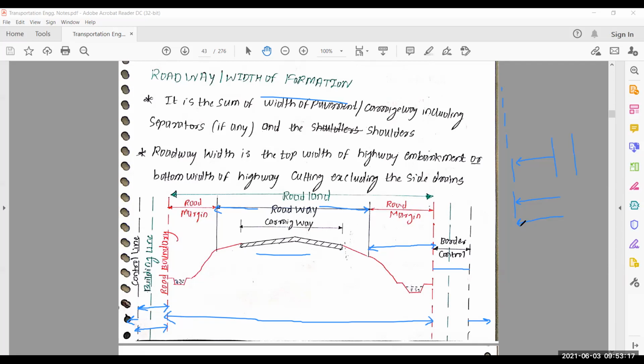So our NHAI first buy land up to boundary line, and after boundary line he buy land up to building line, and he do not permit any type of construction, any type of civil engineering activity up to control line. But certain temporary structures or temporary buildings they permit. You make your buildings or temporary structures between control line and building line. So is it clear?